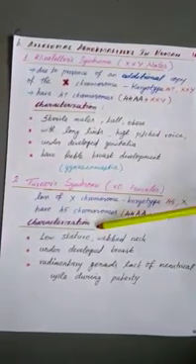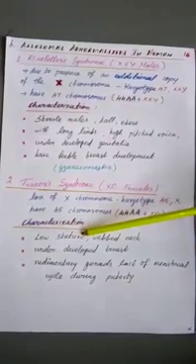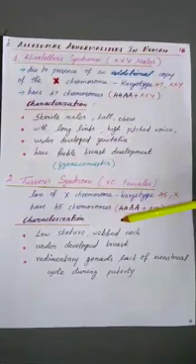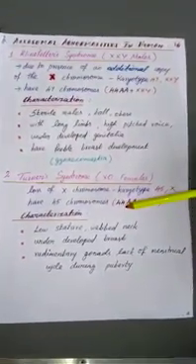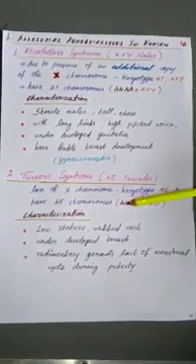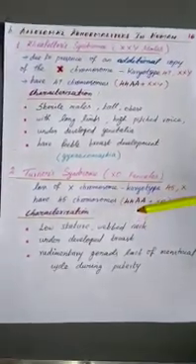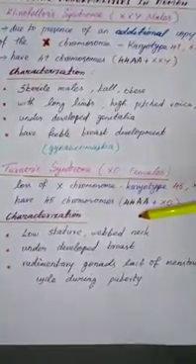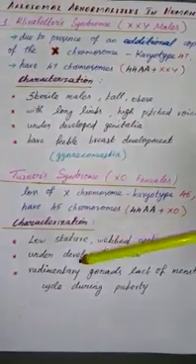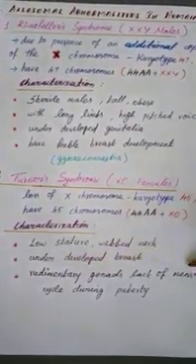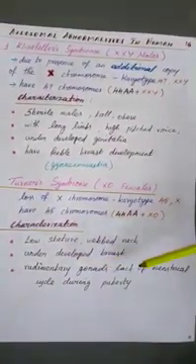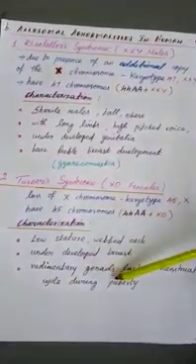So the characteristics are low stature, that is, they are short, and a webbed neck. Webbed neck means a skin fold that runs down along the sides of the neck down to the shoulders. Rudimentary gonads, and lack of the menstrual cycle during puberty. Rudimentary means gonads that are not well developed. So there is no menstrual cycle at the time of puberty.